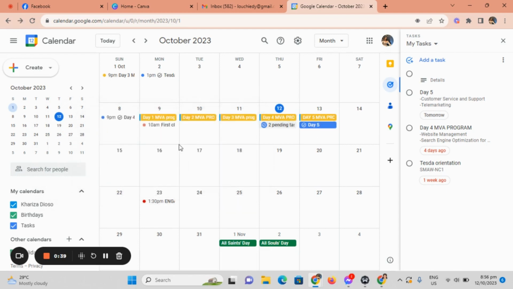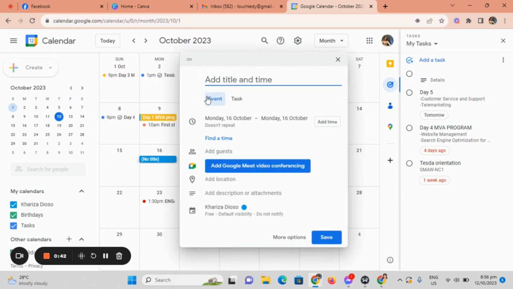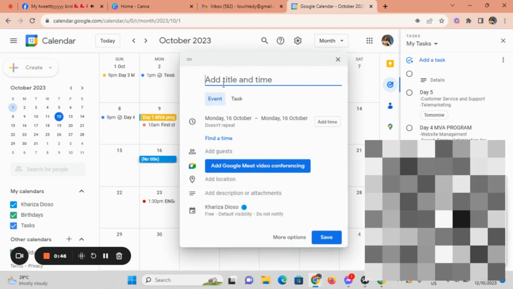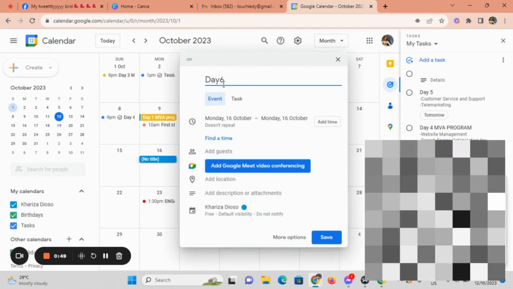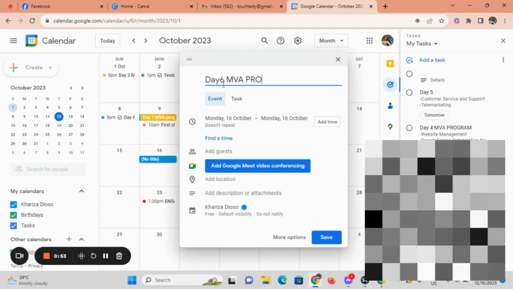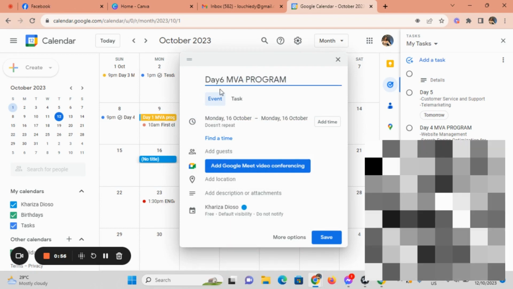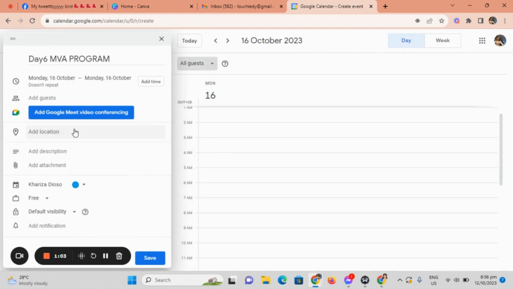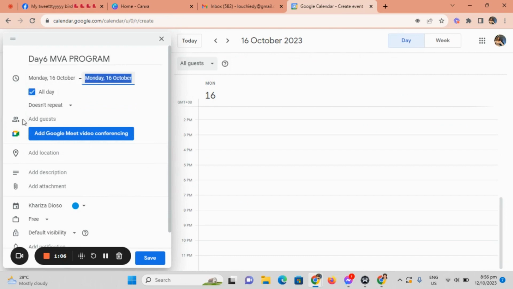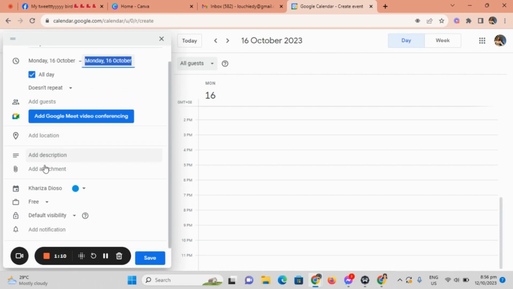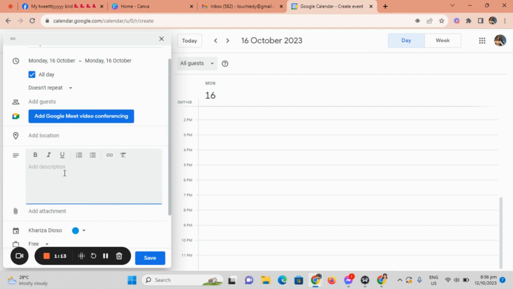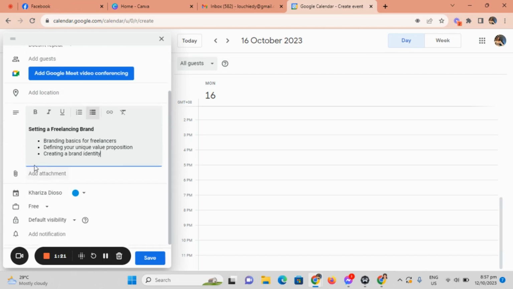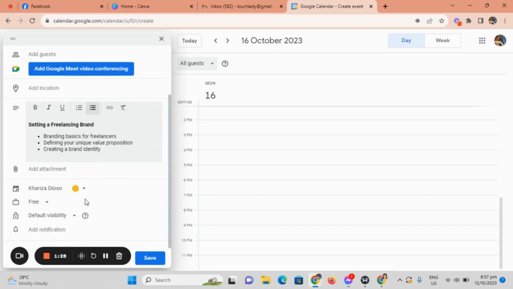And also at day 5, maybe we're going to have an event also for day 6, MBA program. And then I set the time, all day. For day 6 I only make a description, so I copy paste, and so this is my day 6. Then I change the color because my MBA program has color yellow.